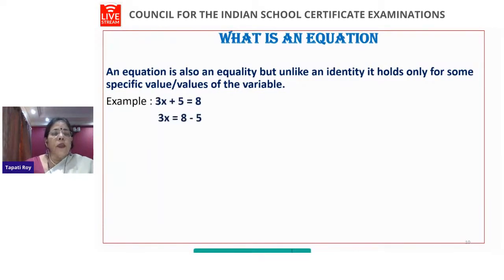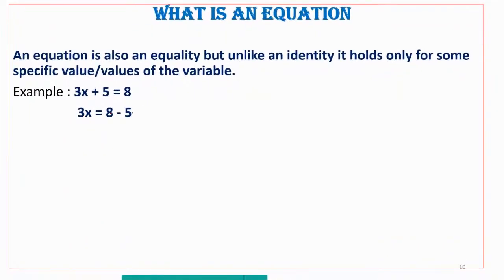So let us verify. I've taken a very simple equation. 3x plus 5 equals 8. You know how to solve the equation. 3x is equal to 8 minus 5. So therefore, what do I get x as? Equal to 1, because 3x is equal to 3 and dividing we get x equals 1.